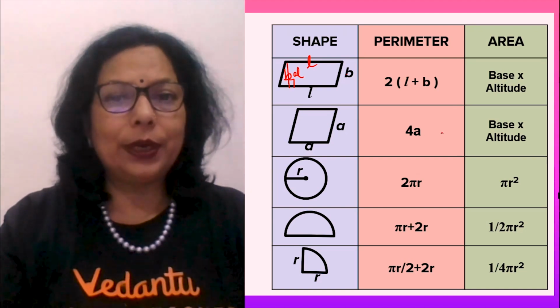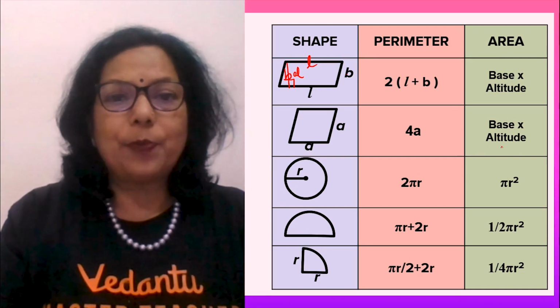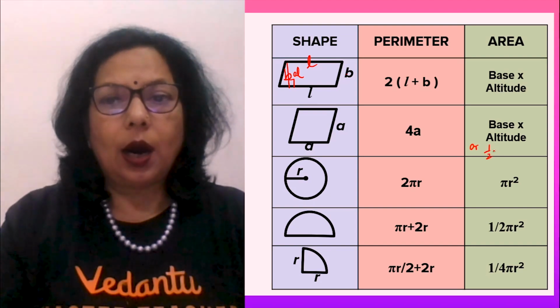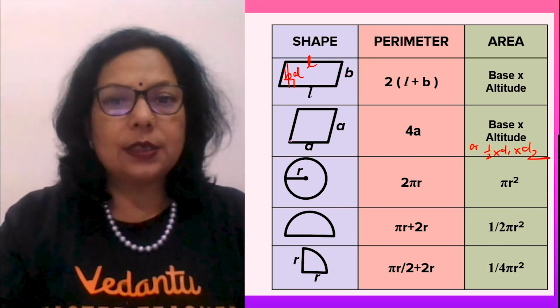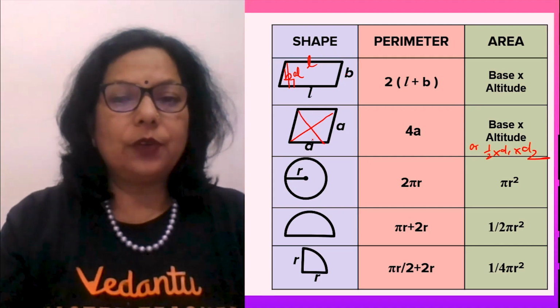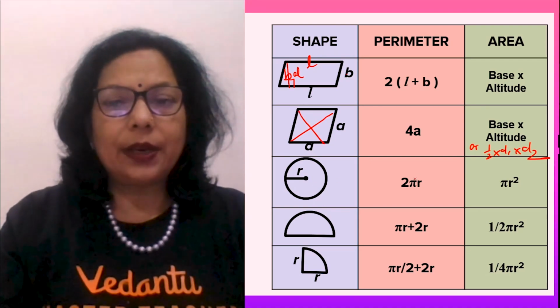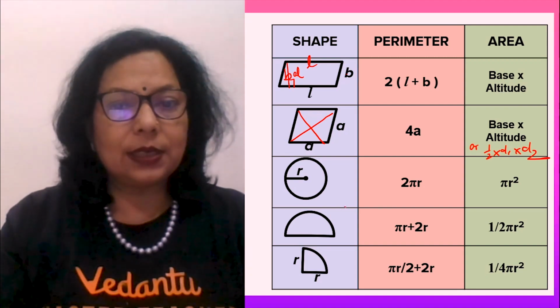So perimeter is 4 into side and area is base into altitude or half into diagonal 1 into diagonal 2. Then these are the diagonals. So half into d1 into d2. Then if this is the radius, the circle formula we have already discussed.